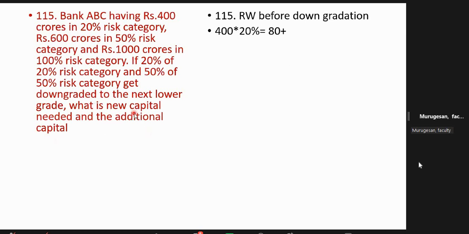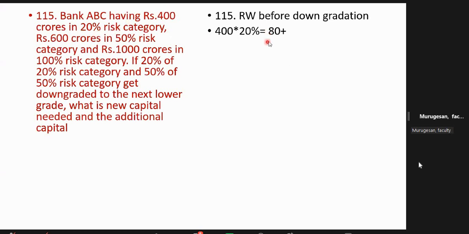Because of the downgrading, it now requires more capital. You agree or not? When it comes to the lower category, it attracts higher risk, so higher capital is needed. Now first, before migrating, you have to calculate. 400 crores in 20%, so 80.